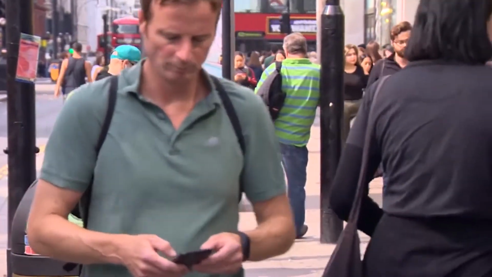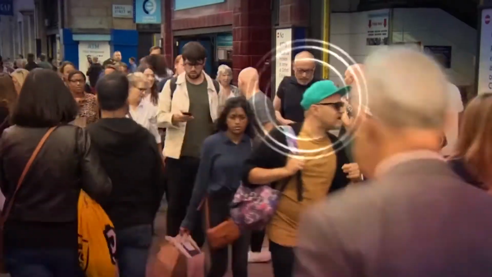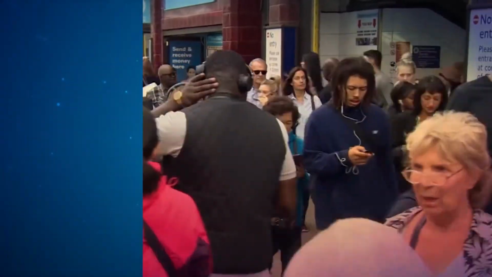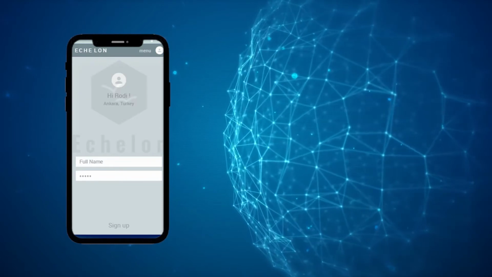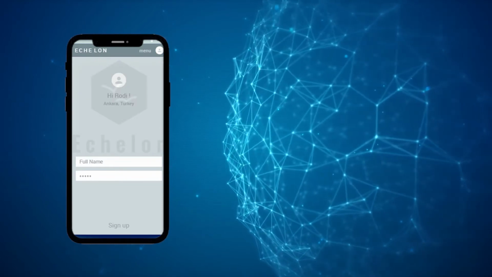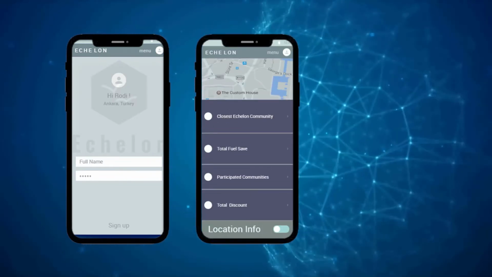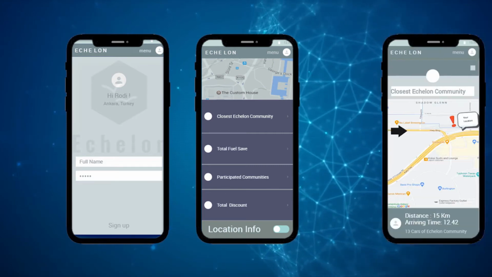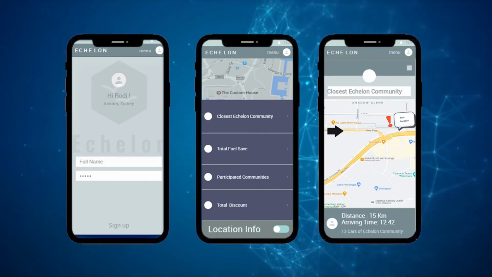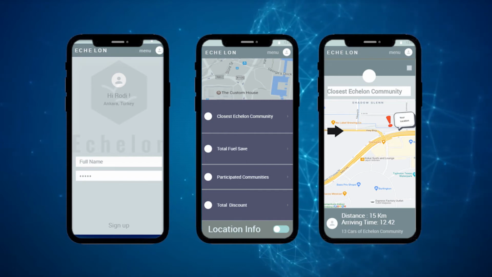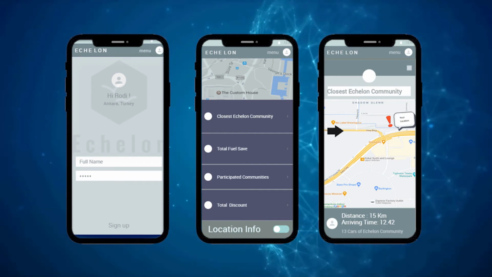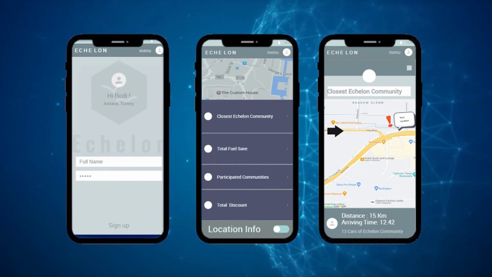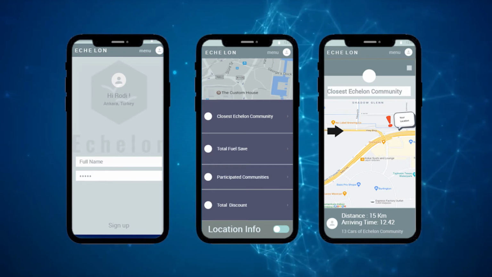Mobile apps are one of the easiest ways to accustom people to new ideas. That's why we designed the Echelon app. The users will get all the information about how they reduce their carbon footprint with concrete indicators. The app will inform the users such that you saved the life of 5 trees this month, or you saved 5 liters of fuel as you accompanied by the echelon community for 100 kilometers this month.